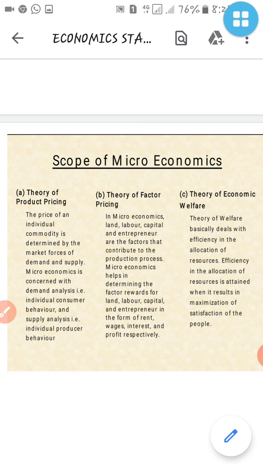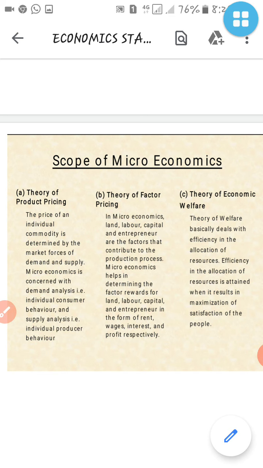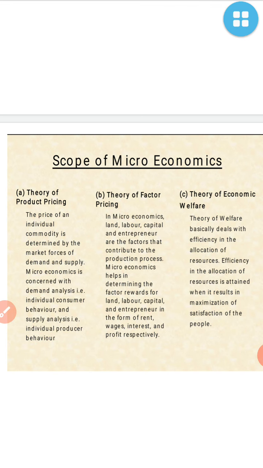Suppose we take the example of a bhaji wala, a vegetable seller. The bhaji wala is buying tomatoes at 50 rupees per kg from the main market, but he is selling at 60 rupees per kg to the customer. So he is taking 10 rupees extra from the consumer. That means the individual shopkeeper can set his own price, taking 4 or 5 rupees extra from the consumer. That is the main thing of product pricing.